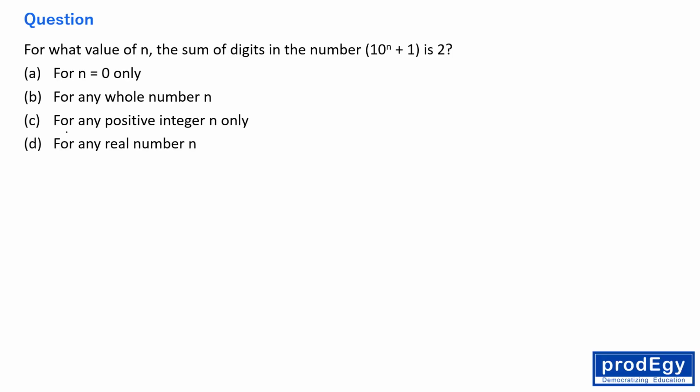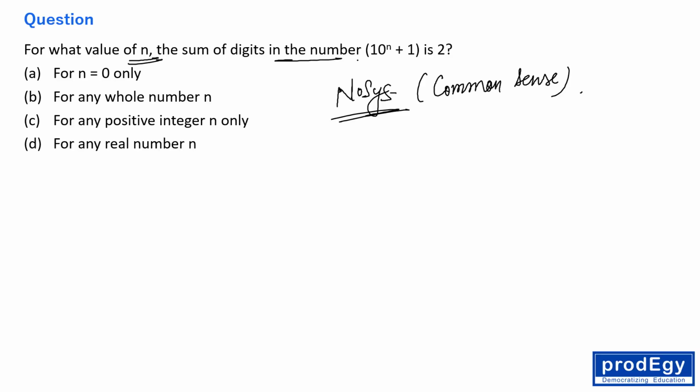Okay, fine. This question again belongs to number system. And this question you can solve by using common sense only. No formula, nothing is required. This is a CSAT material question. Fine. For what value of n is the sum of the digits of the number 10 raised to the power n plus 1 equal to 2, right? Okay. So 10 raised to the power n plus 1 is 2, right?